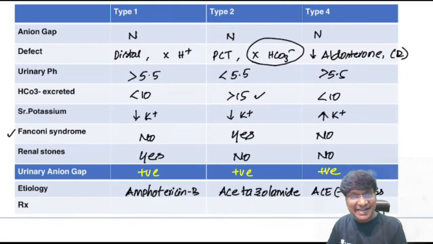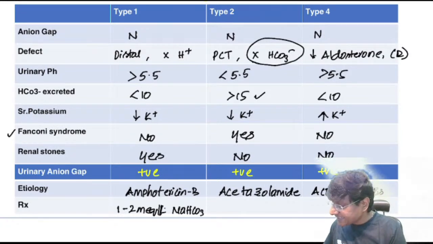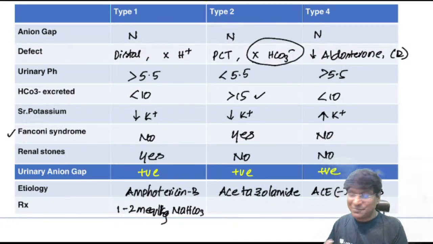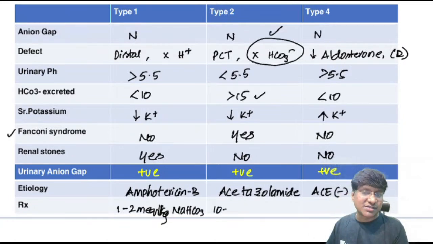Then how do you treat? See, in all these renal tubular acidosis, you should supplement bicarbonate. In type 1, you should give 1 to 2 milliequivalents per kg of sodium bicarbonate per day. Whereas in type 2 renal tubular acidosis, you should give a very high amount of bicarbonate. Why? Because there is bicarbonate loss in type 2.